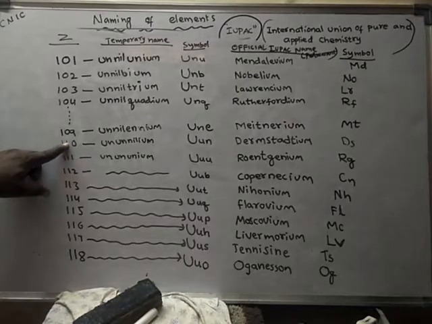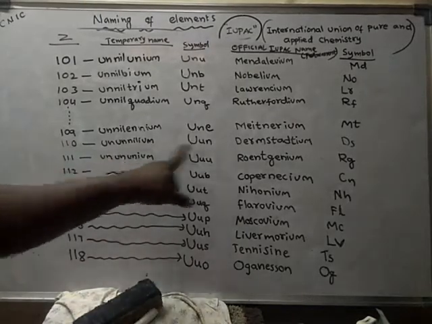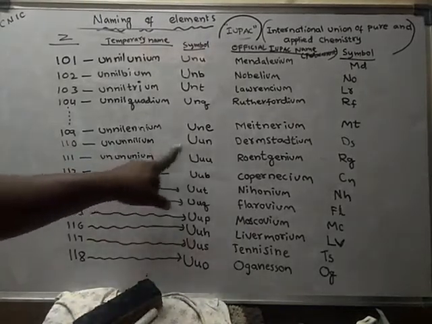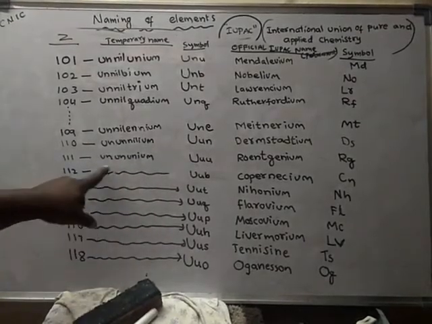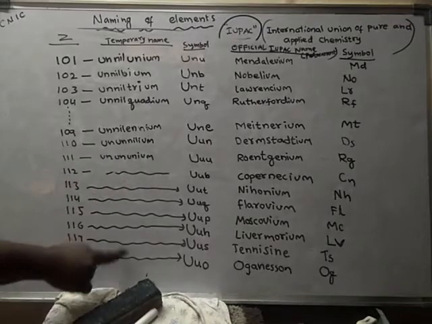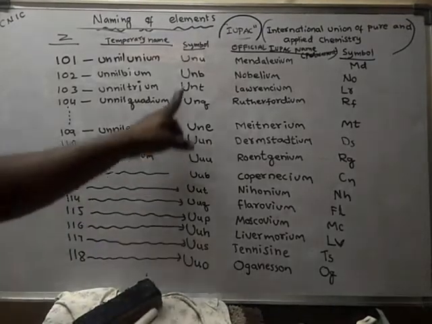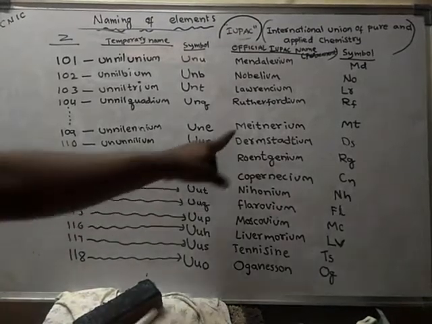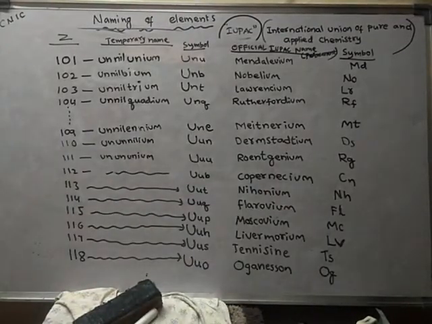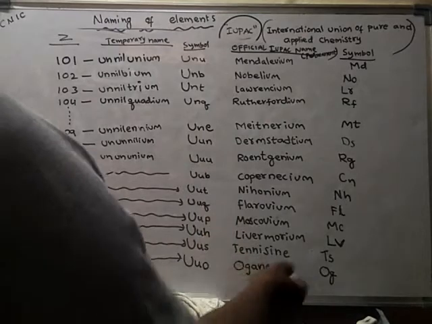For 110, the temporary symbols and names should be given too. I didn't write them, but based on the root words we can write the names here also. Simply, I have given the temporary symbols, and these are the permanent names.